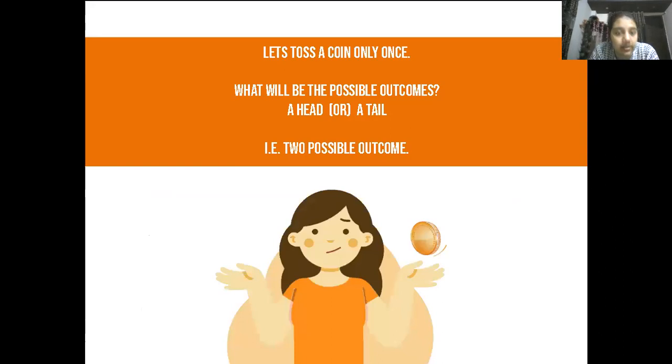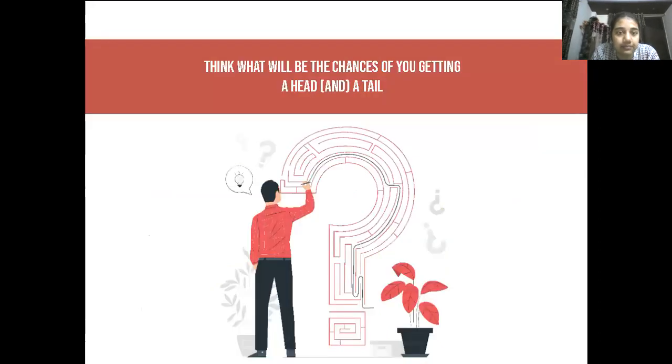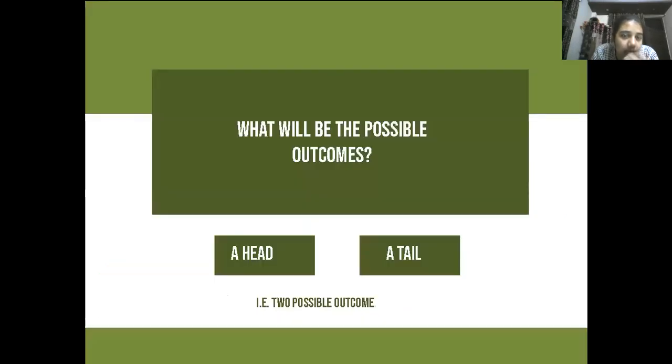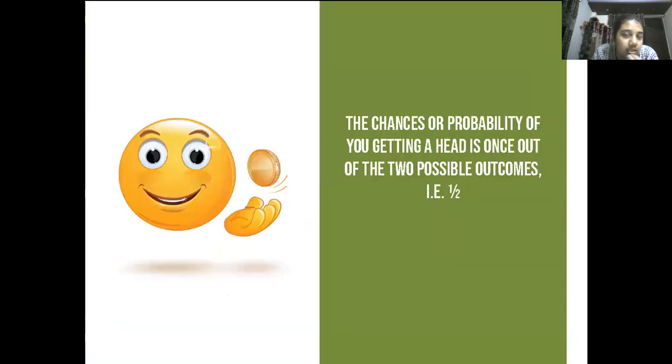Let's toss a coin only once. And what will be the possible outcomes? Head or tail? Two possible outcomes. Head can come, tail can also come. I'll say 50-50. Both can come. Think what will be the chances of getting a head or a tail? What would I get if I toss the coin? These are the questions. The possible outcomes are head or tail, two possible outcomes. So the chances are 50-50.